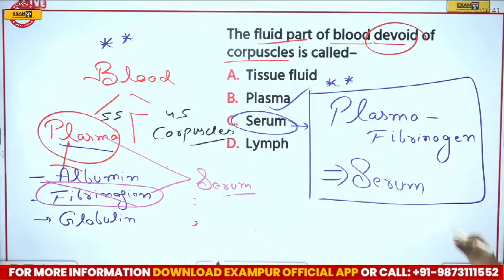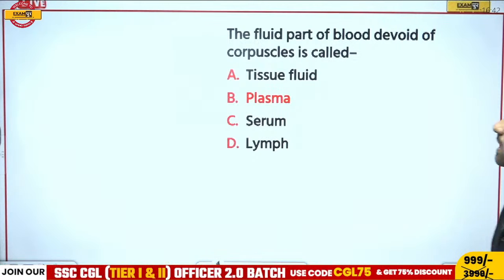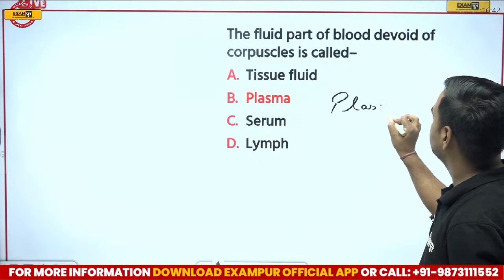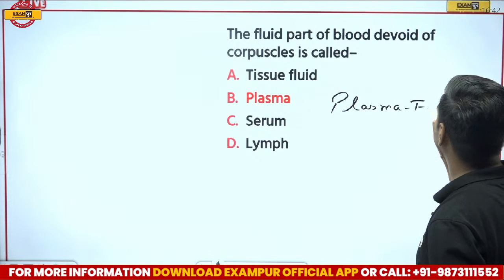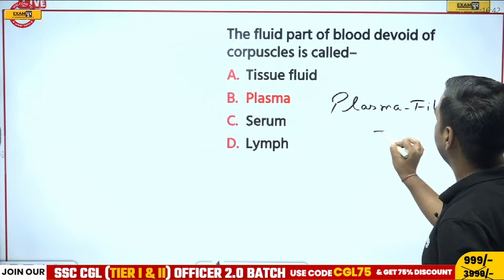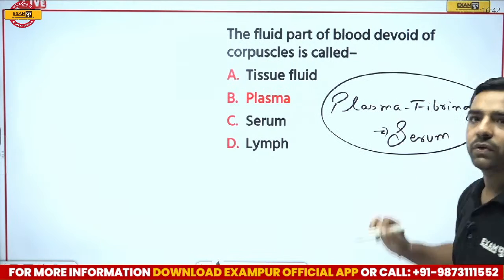So here, option number B is going to be the correct answer. The fluid part devoid of corpuscle. But if someone asks me, plasma minus fibrinogen, it will give me what? It is going to give me serum, right?